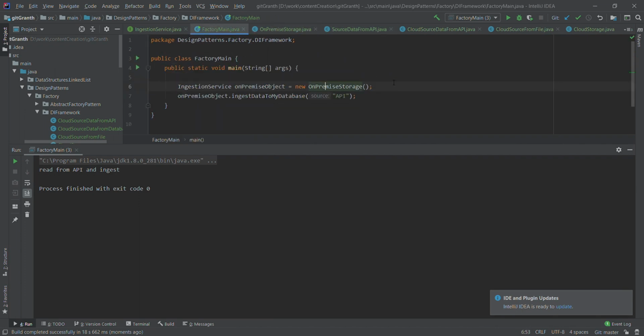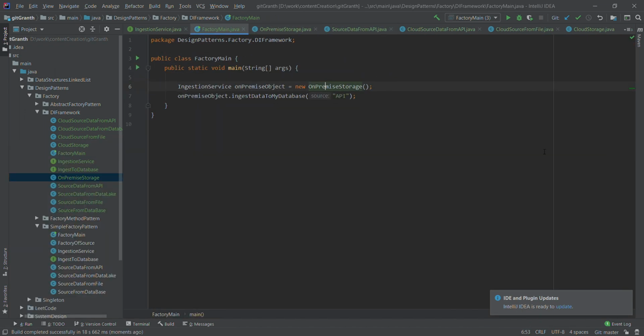Now similarly, if I want to source from an API and store it on cloud, I need to do a similar thing. I will just paste it here. This will be the cloud object, and rather than on-premise, what we need to do is get the cloud storage object, and using the cloud storage object I can ingest into my API.